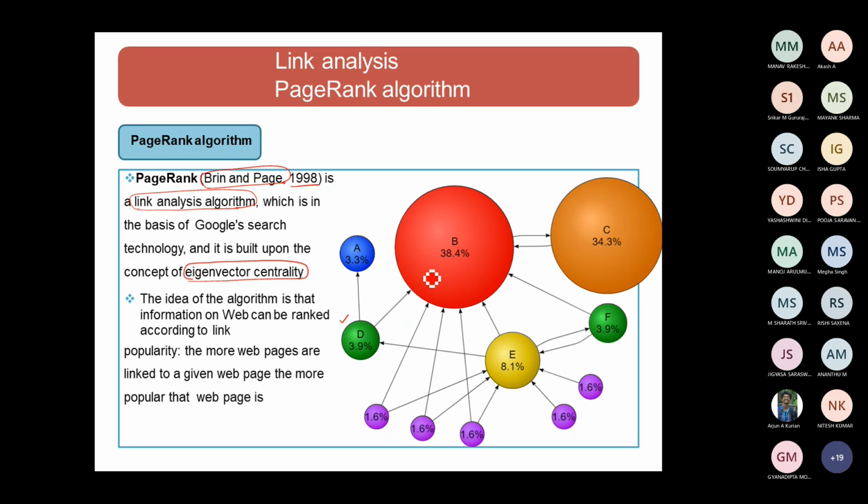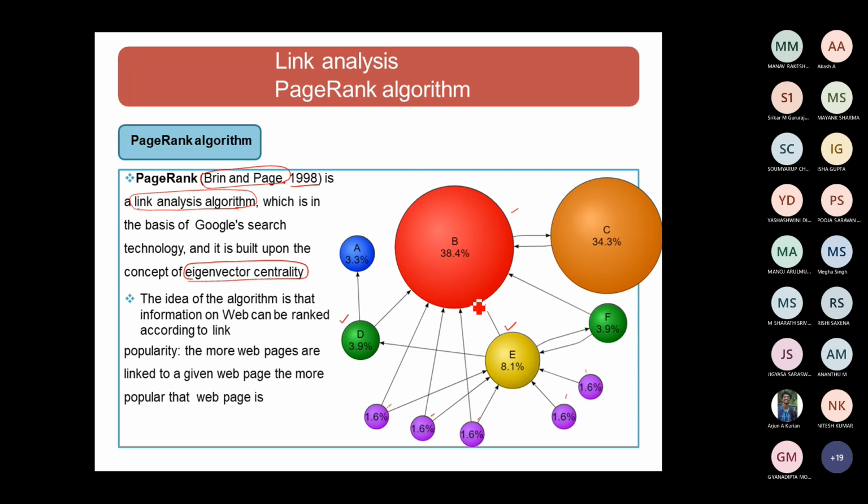See, D is referring to B, E is referring to B, C is referring to B, and obviously A is not referring. There are some other small web pages also referring to B. I will determine the rank of a given web page not only based upon the number of incoming links that page gets.